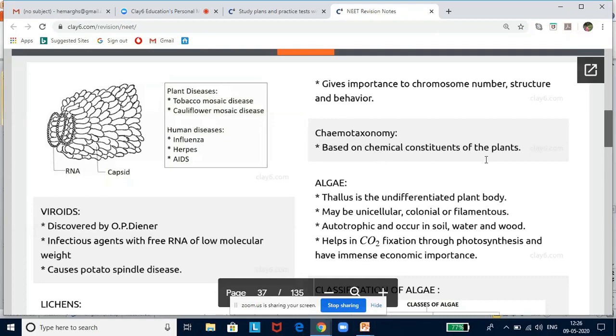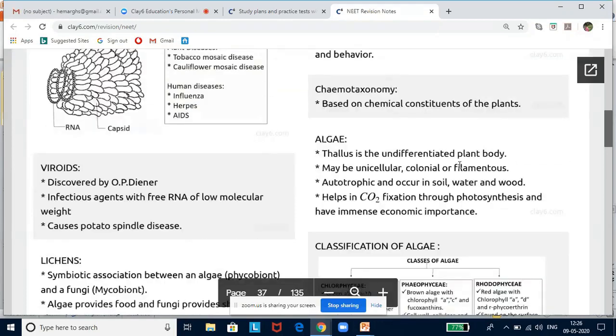Now with this background, let us learn about algae. So algae, you know, belongs to the division Thallophyta. Thallus means it is an undifferentiated plant body. Thallophyta means the group which has plants whose body is made up of thallus. So the thallus may be unicellular, colonial or filamentous. They occur in a wide range of habitats.